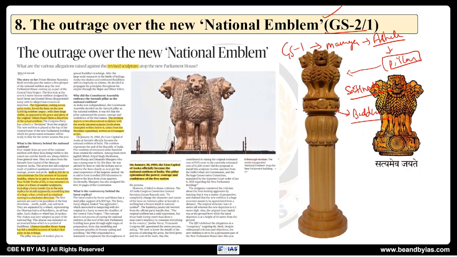See the features of it, it is important for art and culture. Like these pillars were monolithic, so that means only a single stone से बनाया गया है, and the structure of it has the pillar, the base, and then the base lotus and abacus, and then this is called the capital figure. If you see the original one, there is a crowning element which is called the dharma chakra with the 24 spokes.